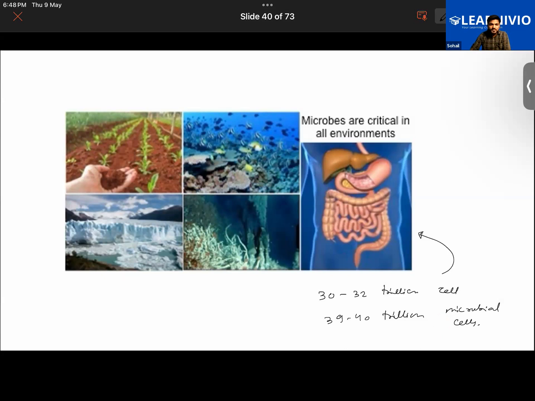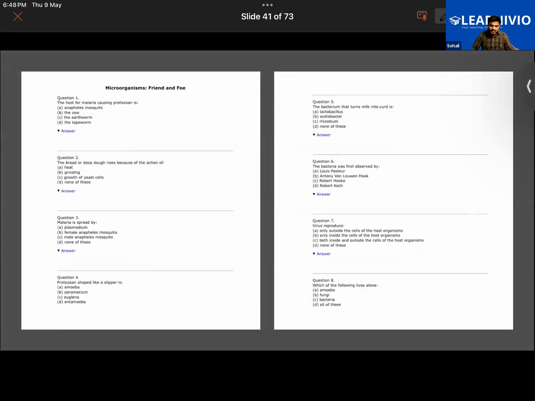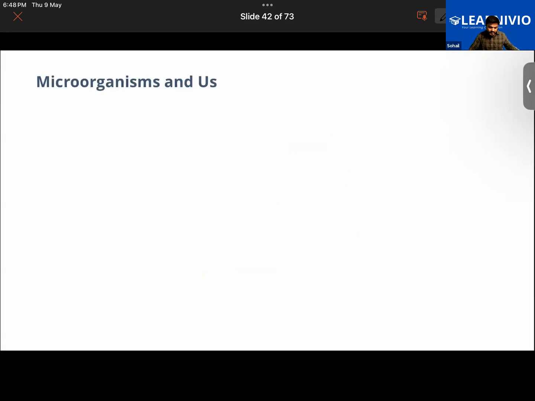Then what type of microorganisms can be found living in our body? Especially you have bacteria, you have viruses, and there can be fungi also. In some cases, protozoa are also found living inside the human body, particularly in the intestines. So hope you guys are getting it. So that is the thing.